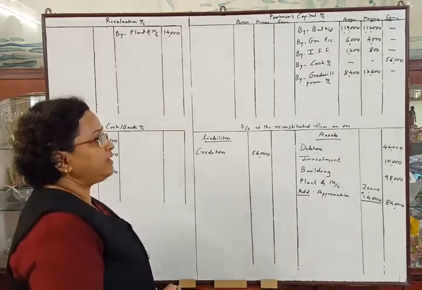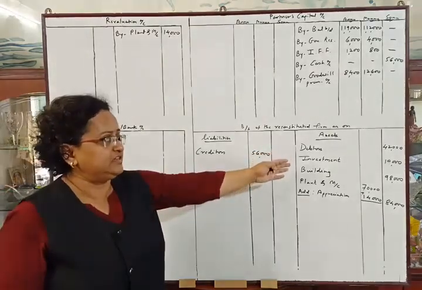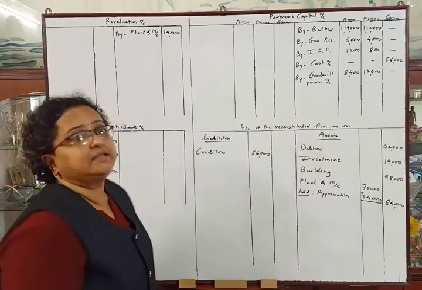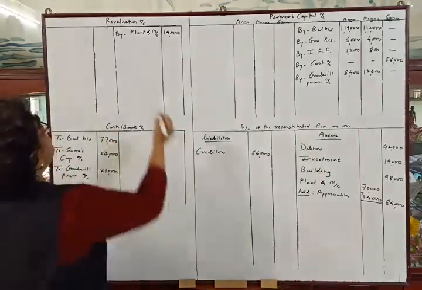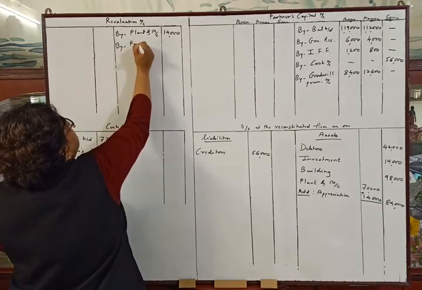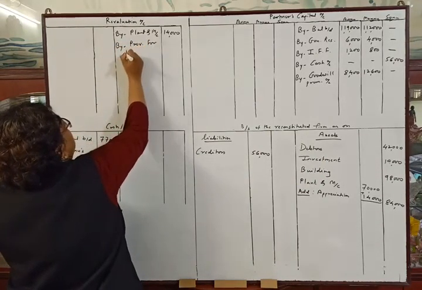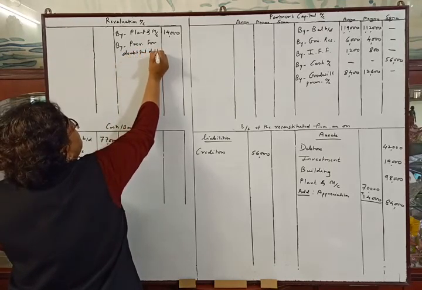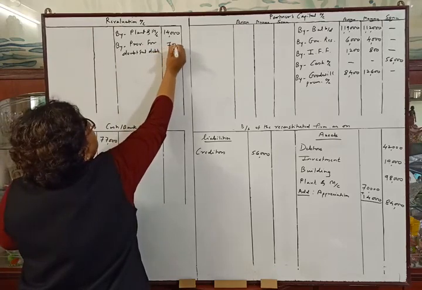So I have cancelled the provision and directly written the amount in the outer column. And now, which is profitable to the firm, so I will transfer it to the revaluation account credit side by provision for doubtful debts rupees 7,000.